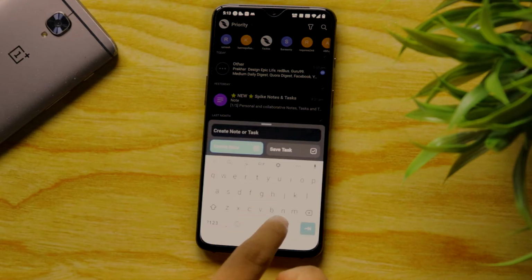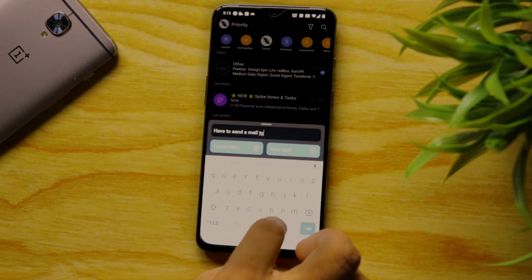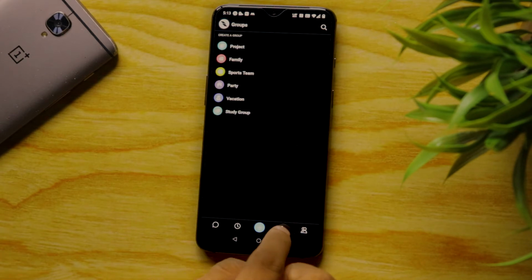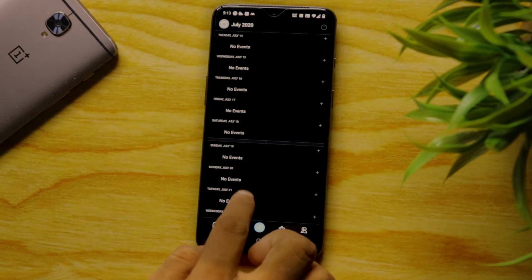You can even create a note or a task which will then be shown at the top. There are some other features like creating groups, scheduling events, etc. which you can discover by yourself.